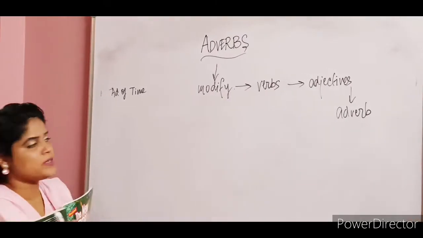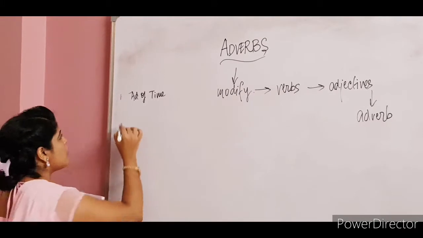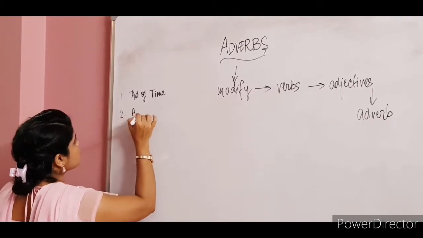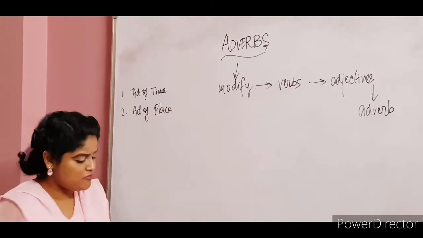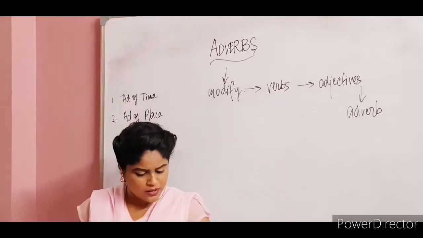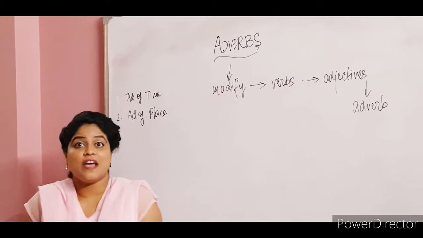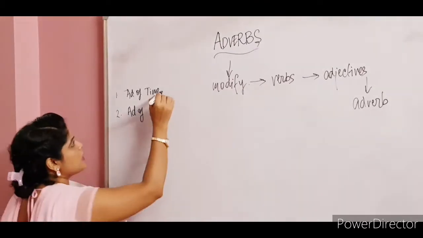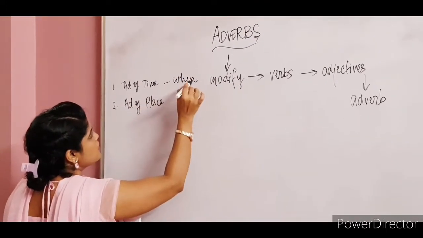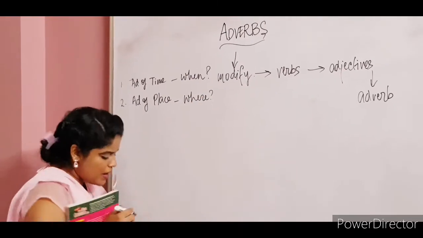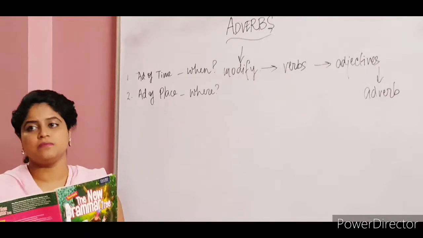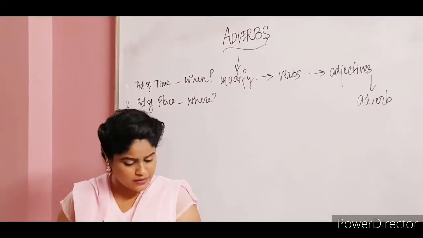So place is also another thing. When you have to talk about time, you have to talk about the place also. The second one that we can list up is adverb of place. So it will definitely tell you where it has taken place. So adverb of time will ask the question when. Okay, this is going to ask you where. So where has the action or the verb, whatever it is expressing, taken place.